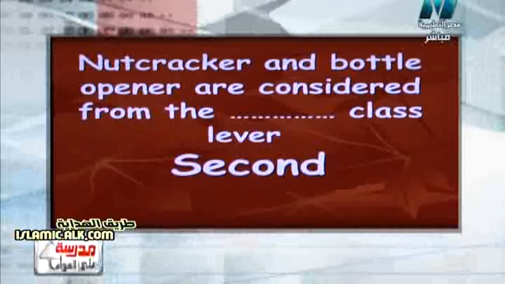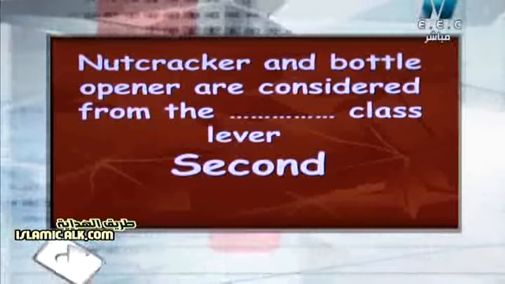And we know that second class lever is the best type. So we have a give reason question in this point. The question says: give reason, second class levers are the best type. Or second class lever has a mechanical benefit. In other words, we can say that the second class lever has a mechanical benefit. So all these questions have one answer only.